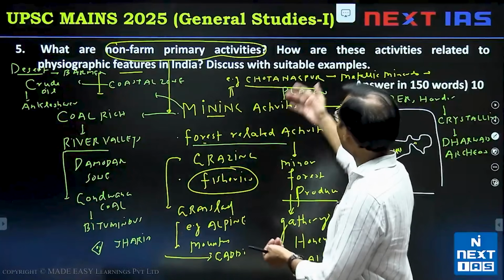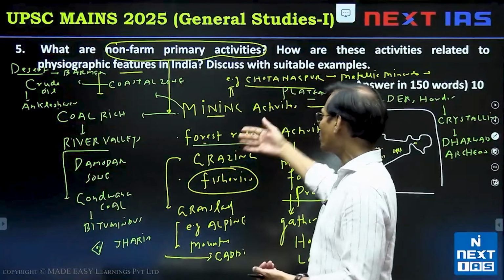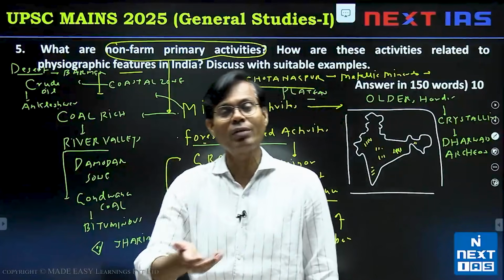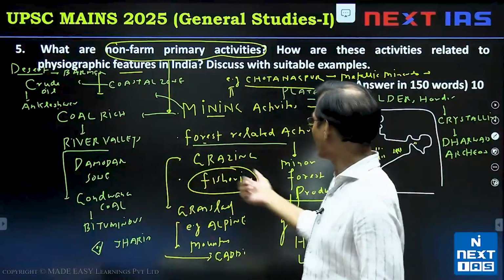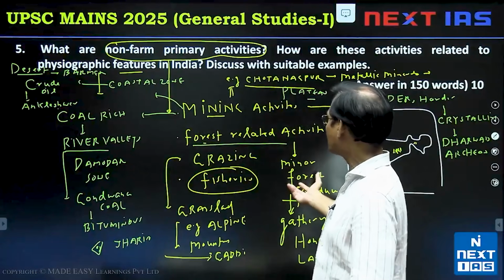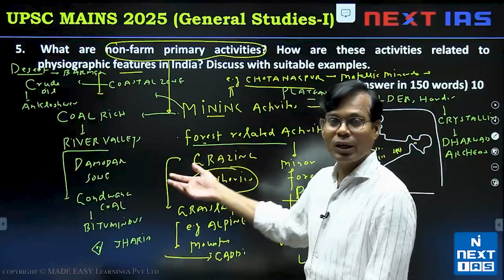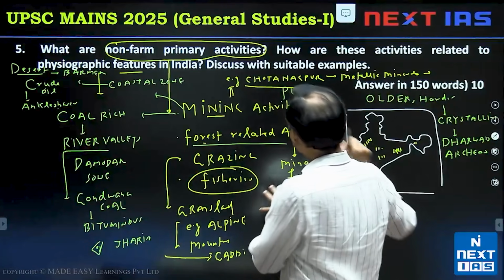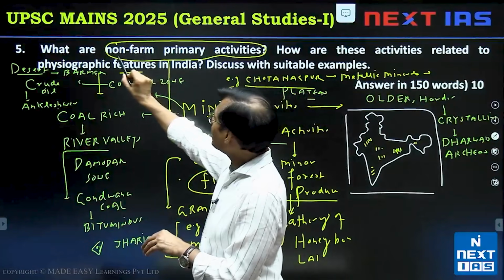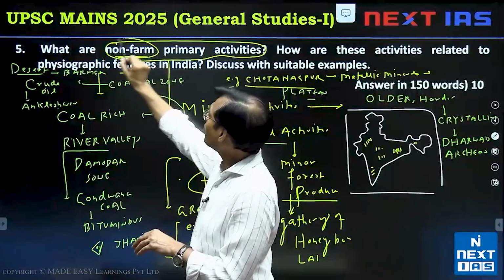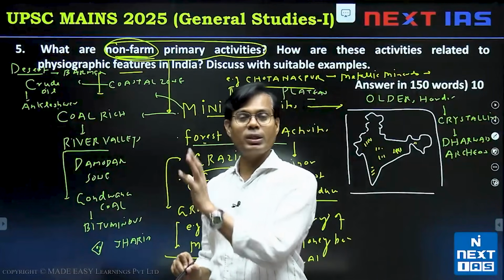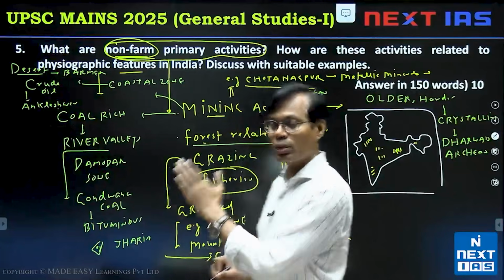But in the last, you can note down that these activities also put some burden on the environment. So sustainable activities are needed, either in mining or during forest food collection, not damaging the environment. Sustainable practices are required here. So that could be one of the ways. But in my opinion, if anyone just maintains this point, the non-farm primary activities, then the clue will be there. With that clue, you just decode this answer.